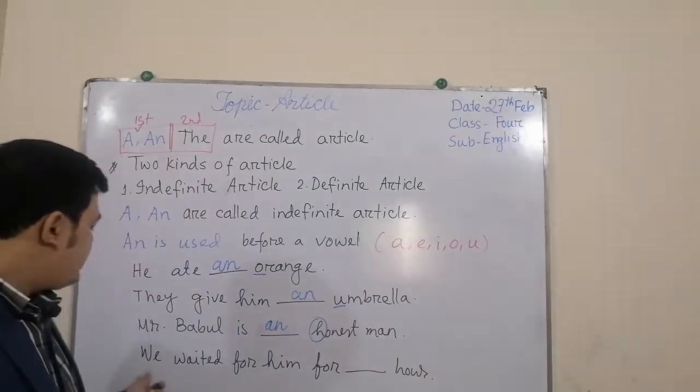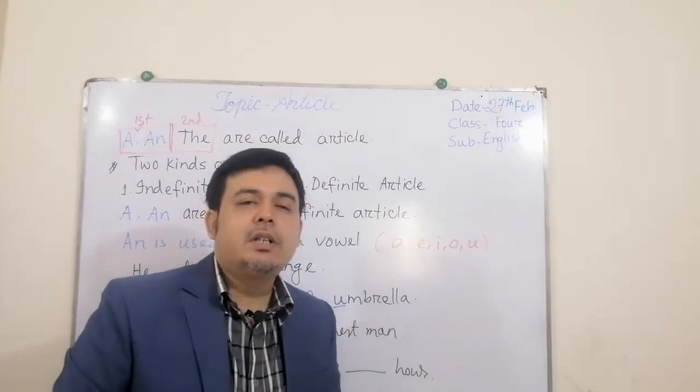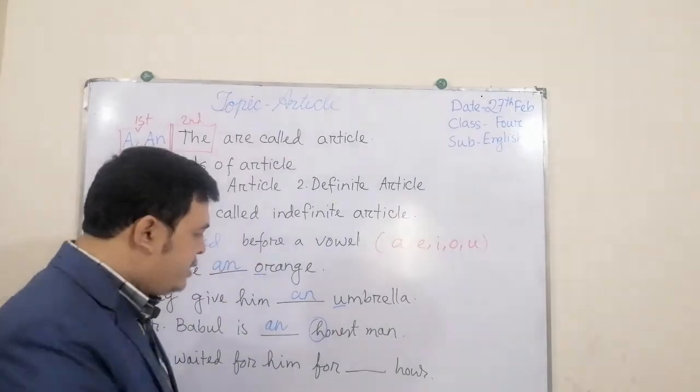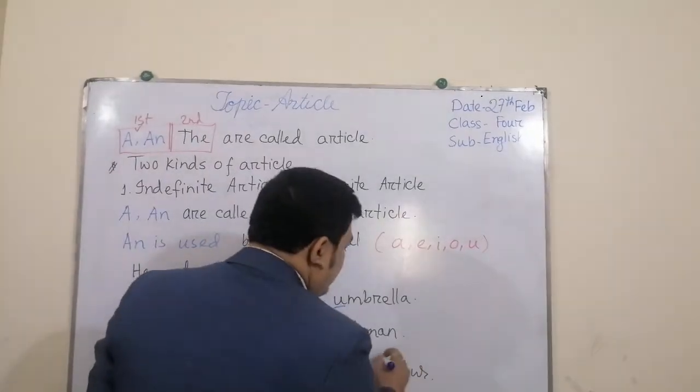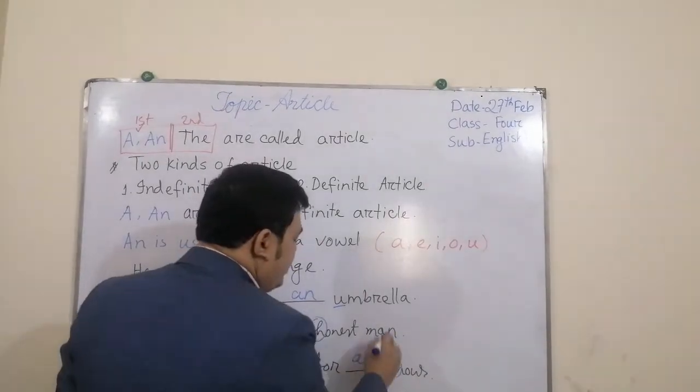Likewise, we waited for him for dash hour. For an hour, not a hour. It's "our". So the pronunciation of H is also silent here, so we have to use an.